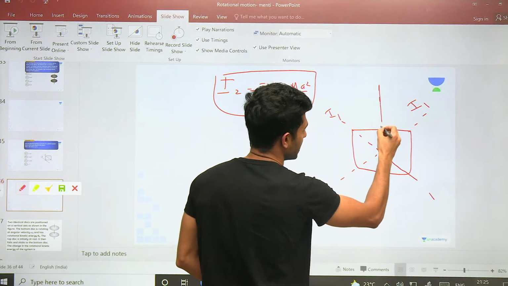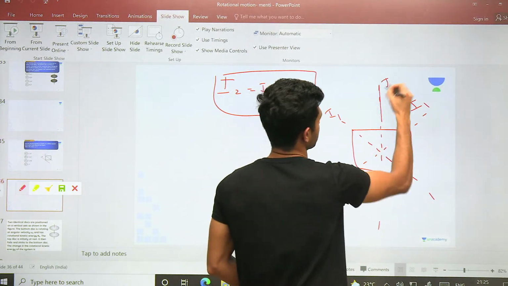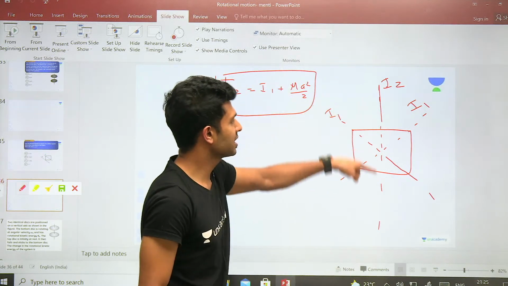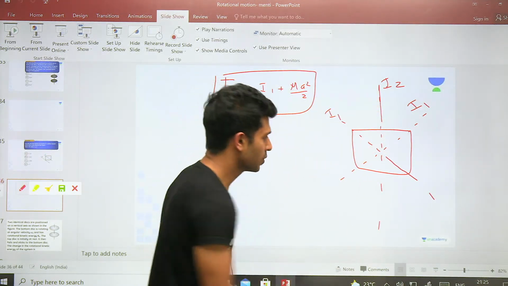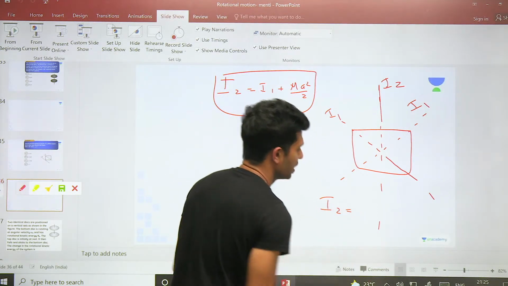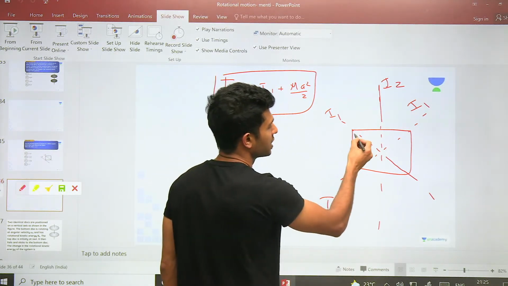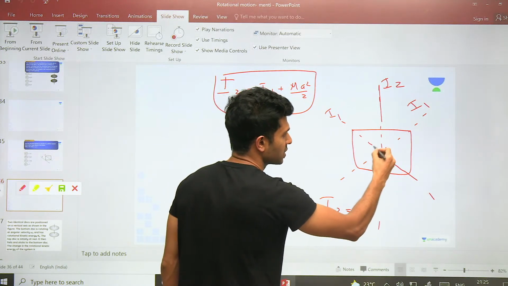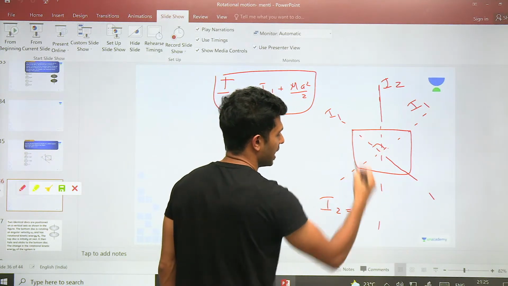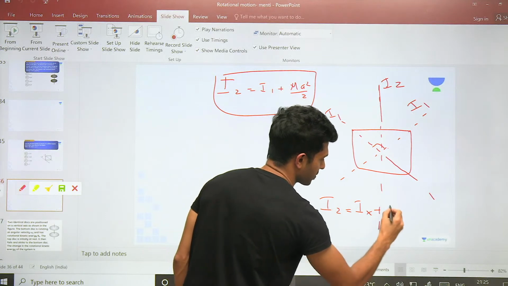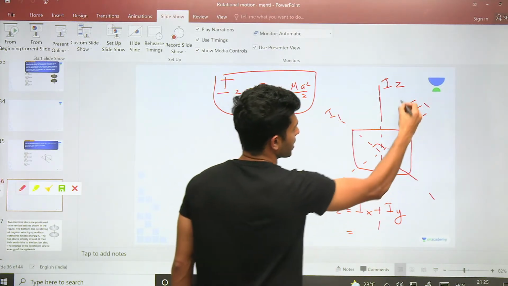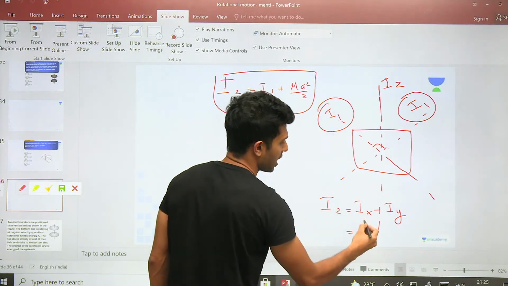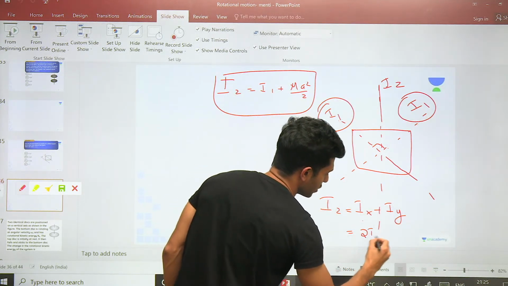Now you can actually apply the perpendicular axis theorem. If you have the moment of inertia of a body about its perpendicular axis, that is Iz, it is equal to the sum of the moments of inertia of the body about two axes which are perpendicular to each other and passing through its plane. We have learned this. What is Ix and Iy? Both are I1. I1 plus I1 will be 2 times I1.